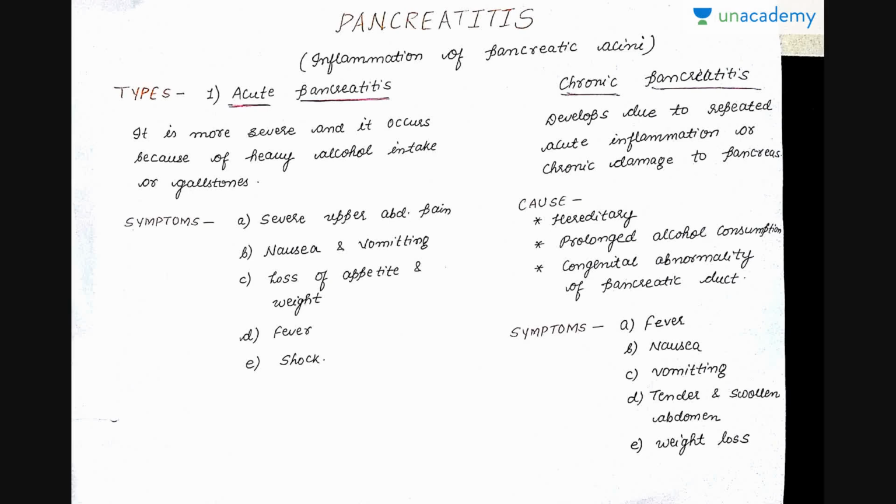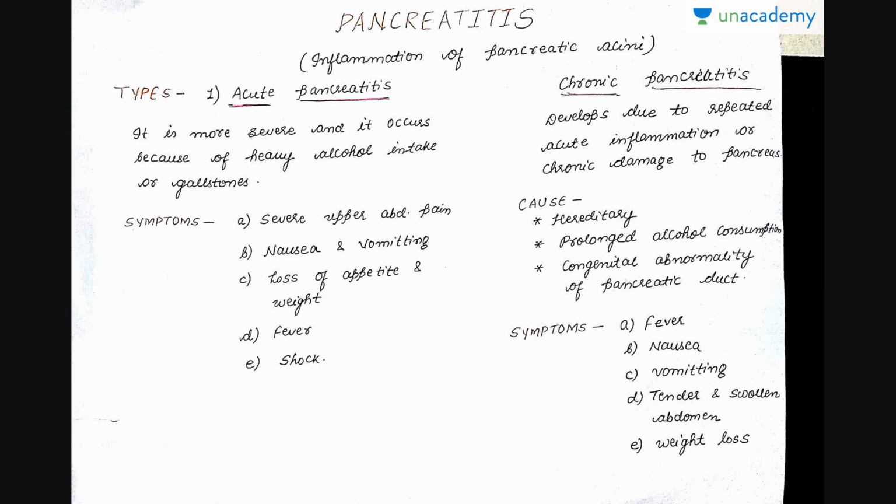So now the next one is pancreatitis. Again, pancreas and itis, that is inflammation of the pancreas. It is of two types, acute pancreatitis and chronic pancreatitis. Acute pancreatitis is more severe and it occurs because of heavy alcohol intake or gallstones.